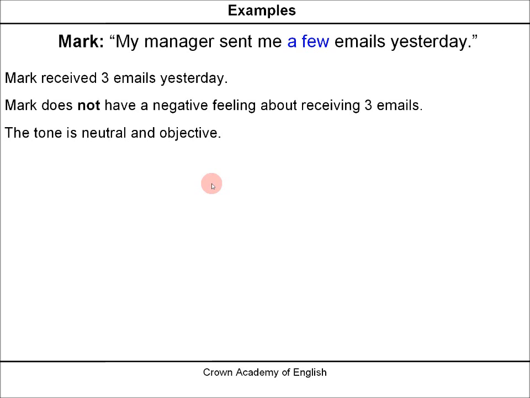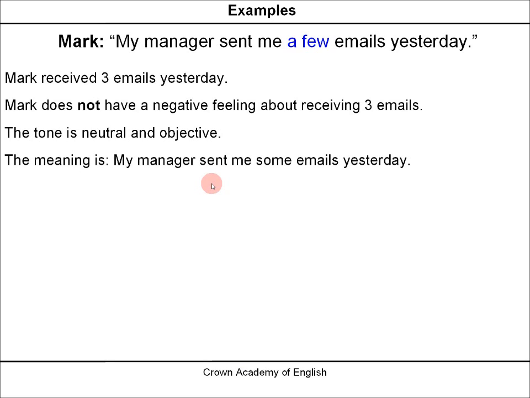The tone is neutral and objective. The meaning is simply, my manager sent me some emails yesterday. So there is no criticism, there is no judgment, there is no real opinion. It is neutral.